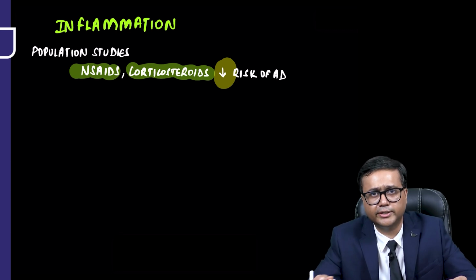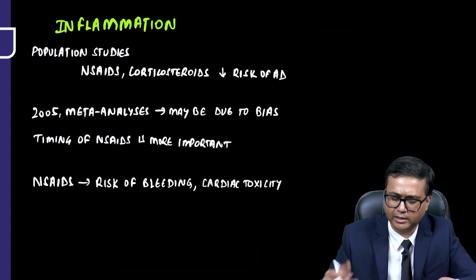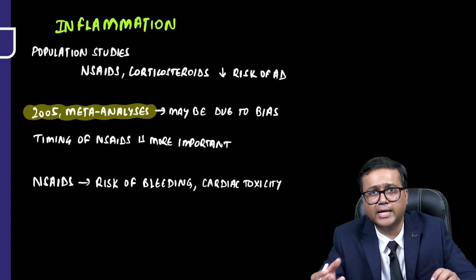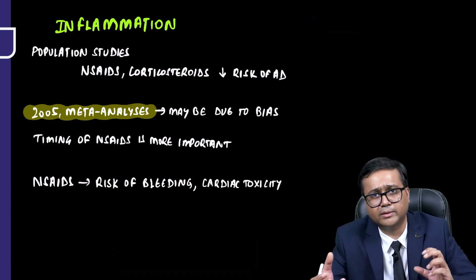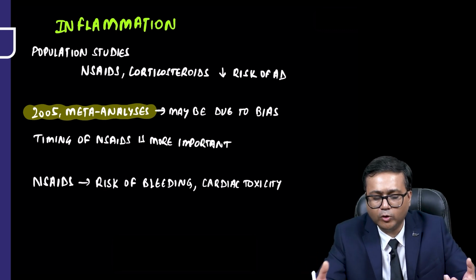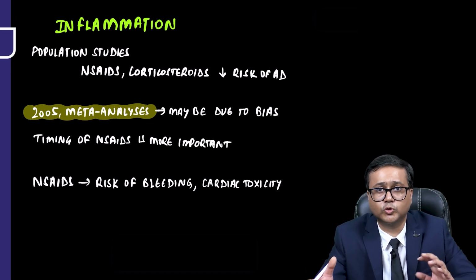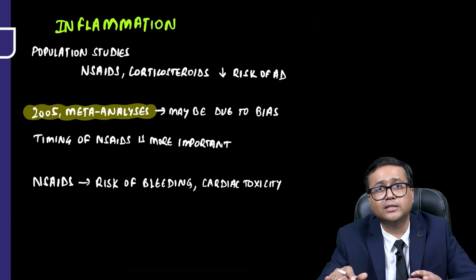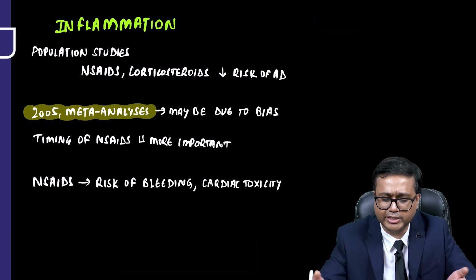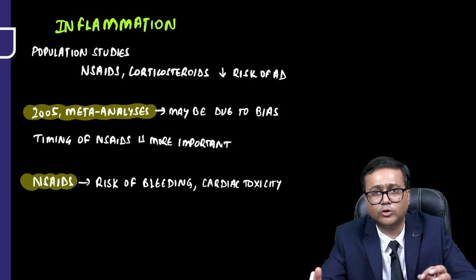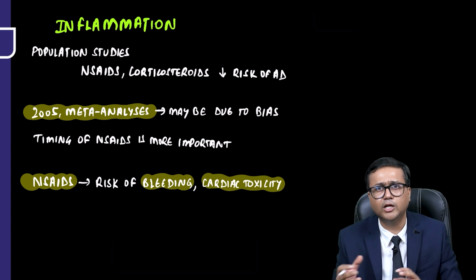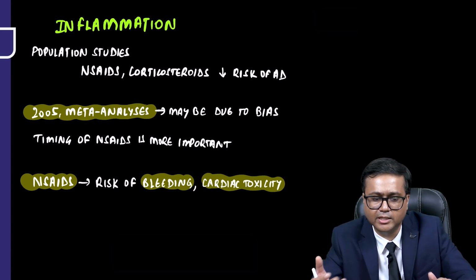But again, some refute these studies, and as was seen in a 2005 meta-analysis, many of those studies had certain biases. So some say that these drugs may have a role, some say that they may not, and some say that maybe the timing of these drugs such as NSAIDs is more important. So giving them in the early stages may help, but giving them in the later stages may not have much effect. So it's still controversial whether these drugs help or not, but we know these non-steroidal anti-inflammatory drugs have their own risks such as bleeding and cardiac toxicity, especially in the elderly. So one has to be careful when interpreting these studies.